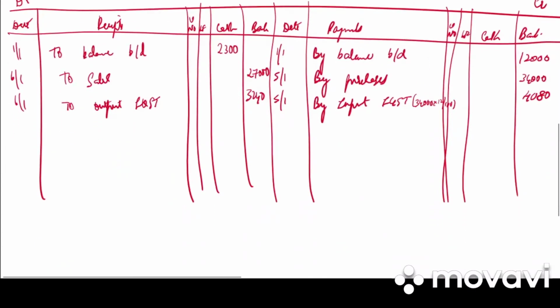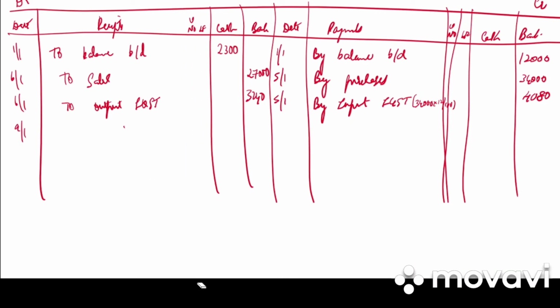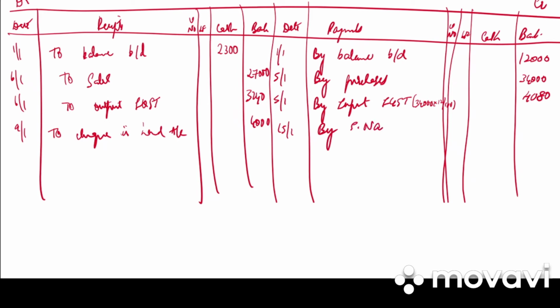Then check received from S. Nair. It will be written in the journal entry. Then check received from S. Nair deposited into bank, to check in hand account. How much is it? 4,000. Then we have check paid to Radha and discount received. It will be written in the journal entry. Then we have S. Nair's check dishonored on 15th. How much was it? 4,000 in your bank column.